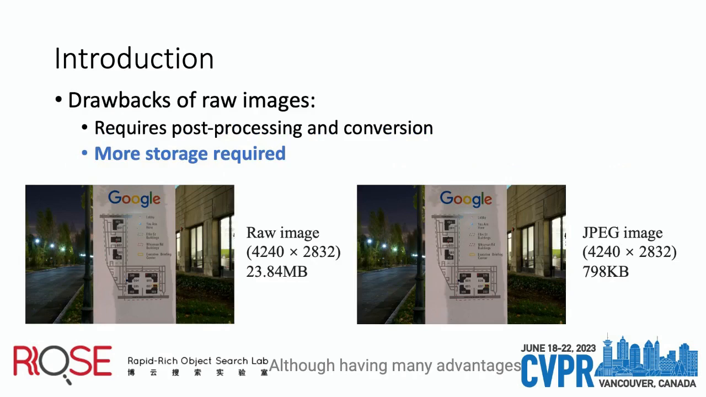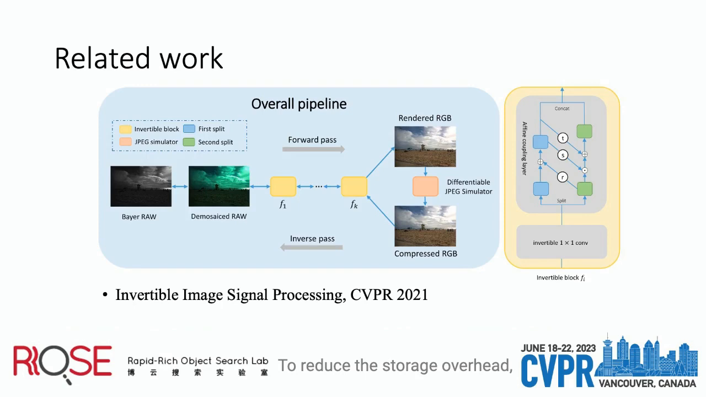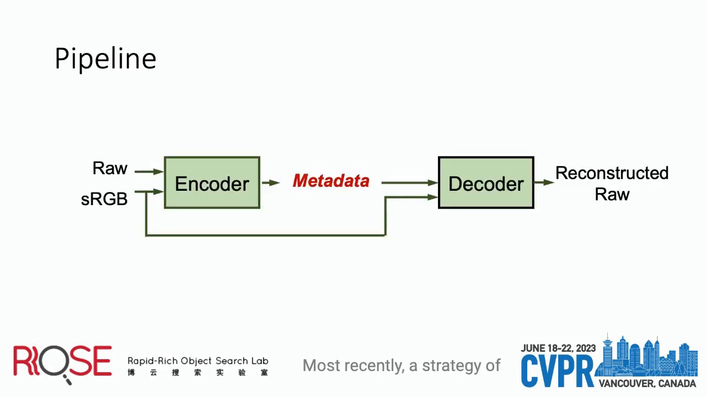Although having many advantages over sRGB images, the large storage requirement limits the application of the raw format. For example, the two images have almost the same visual quality, but they have a large difference in terms of file size. To reduce the storage overhead, one way is to convert the sRGB image back to the raw space using a learned network. However, due to the information loss of the sRGB image, the fidelity cannot be guaranteed. Most recently, a strategy of raw image reconstruction is proposed to additionally utilize the saved metadata to reconstruct the raw image as shown in this framework.